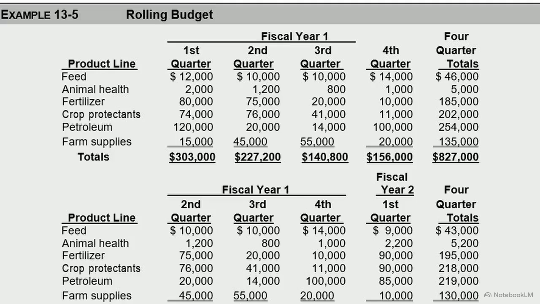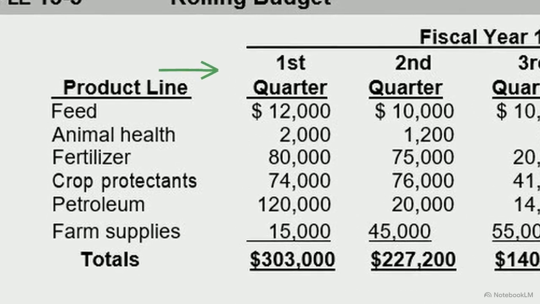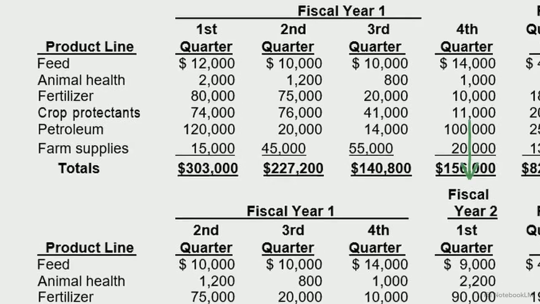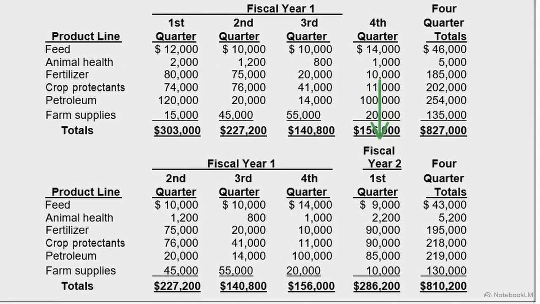This schedule demonstrates how a rolling budget mechanically replaces elapsed time. As fiscal year 1, quarter 1 ends, it is dropped entirely. To replace it, fiscal year 2, quarter 1 is immediately appended to the back end, maintaining a constant 4-quarter projection.